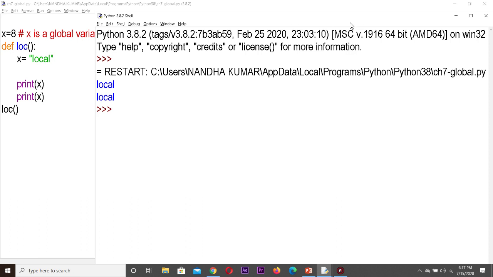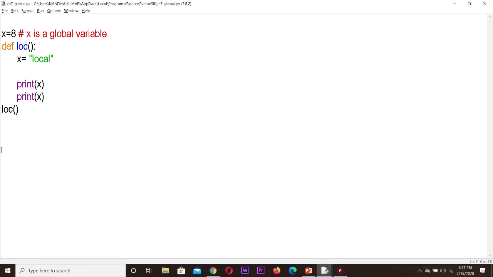So if I want to print that also, then I have to write this print statement outside. Since the print of x I am defining inside, the local variable will be considered. If I give print of x outside this function, then this will take the global variable and this x takes the local variable. If we are accessing inside, it considers the local variable, though both have the same name.